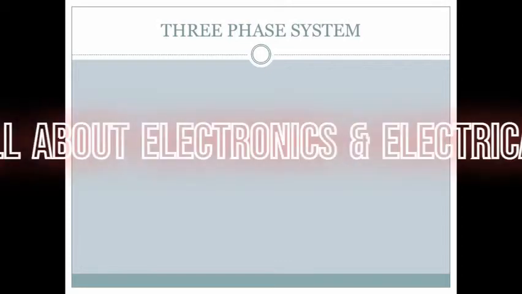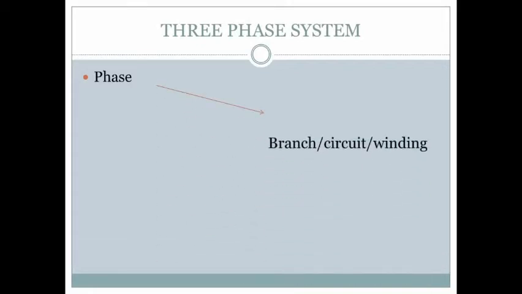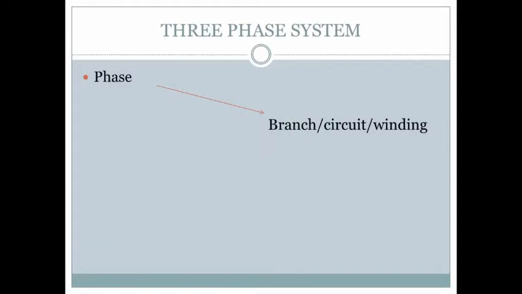So we're going to go deep into the subject. First, we will understand the basics of the three-phase system. What is meant by phase? Phase is a branch or a circuit or a winding in the system.